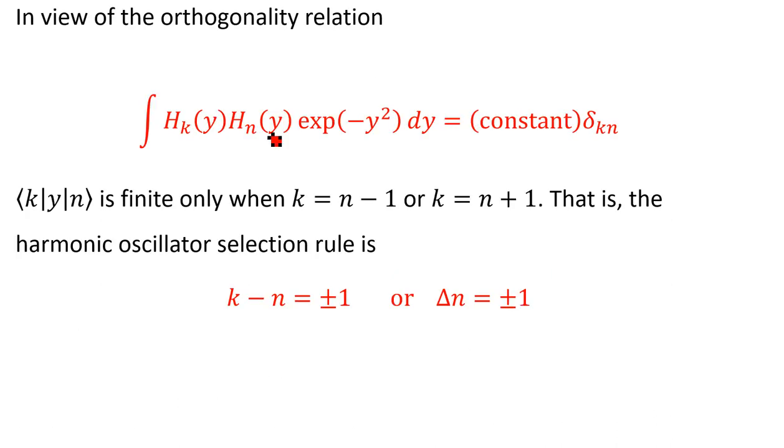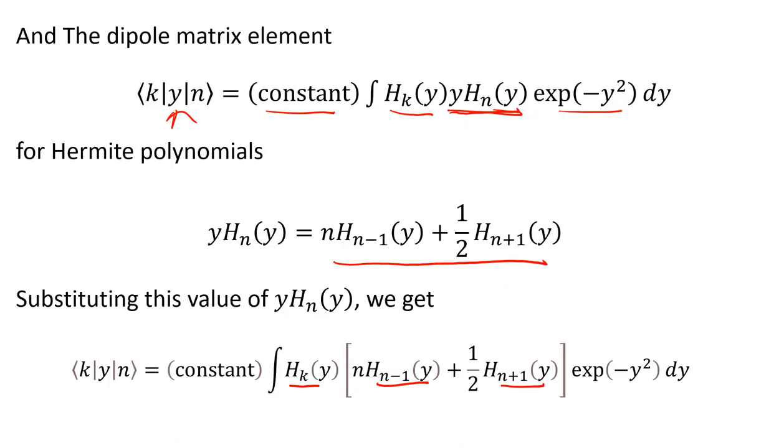The integral of H_k(y) H_n(y) e^(-y²) dy is equal to, this term is written as the Kronecker delta kn, and this value is 1 if k is equal to n, and this value is 0 if k is not equal to n. According to this property, H_k(y) H_(n-1)(y) gives a non-zero value if and only if k is equal to n minus 1.